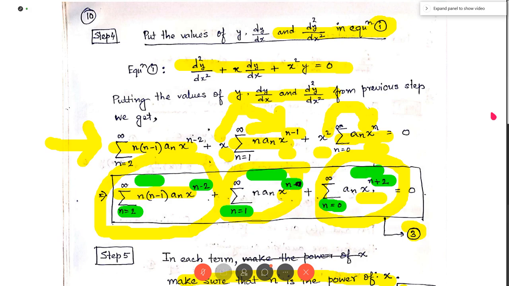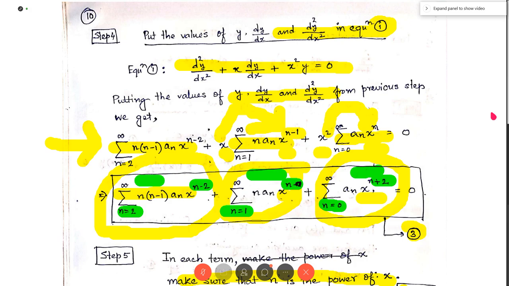We have put n equal to n plus 2 in the first term, and we get this term, which is in this box. Okay, let me change the color. Which is in this box. This is the first term now. Okay, here the power of x is n. Okay, the second term, in the second term we have changed nothing, so the second term remains unchanged. Okay, and the third term is nothing but this equation.